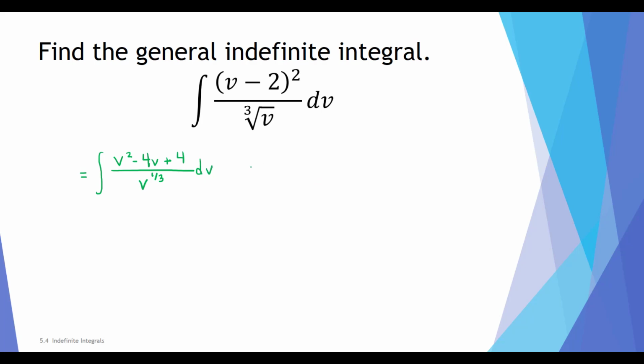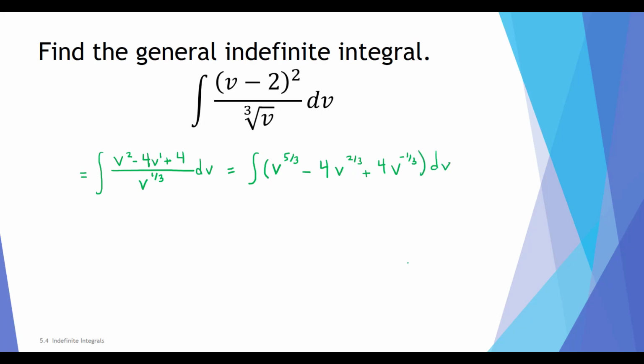Then I can split up this fraction by dividing each term in the numerator by v to the 1/3. So I have the indefinite integral of v to the 2 minus 1/3, which is 5/3, minus 4, remember v to the first divided by v to the 1/3 is v to the 2/3, plus 4v to the negative 1/3,